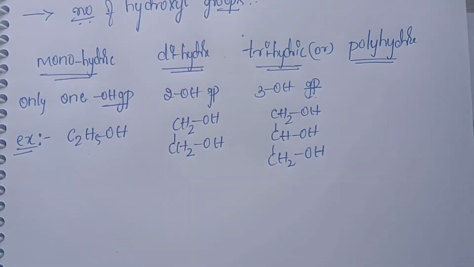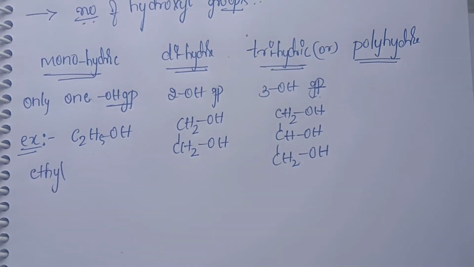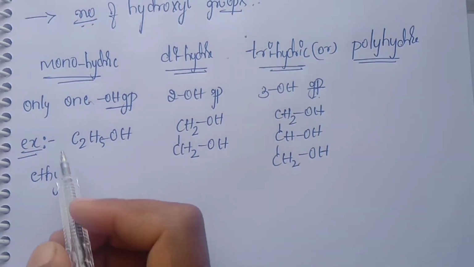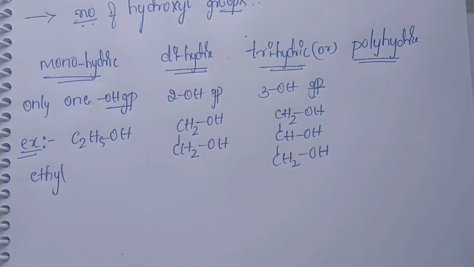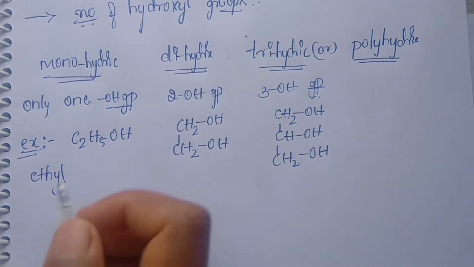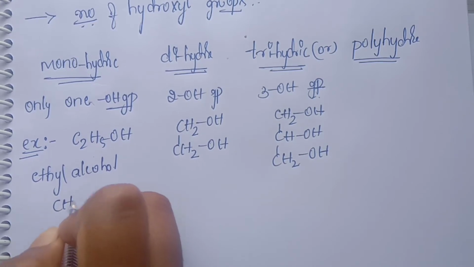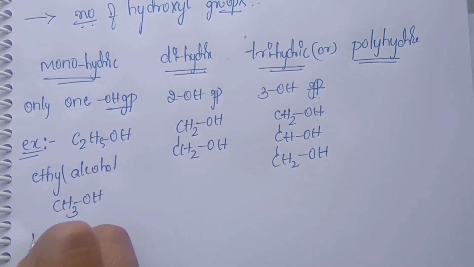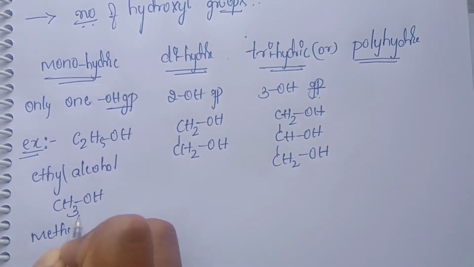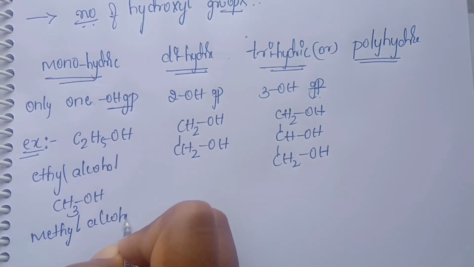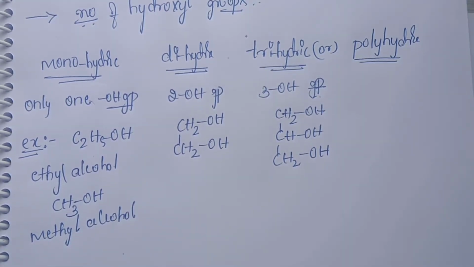Likewise, let's start the naming of these. C2H5OH is ethyl alcohol, that is simple ethyl alcohol. Another example is CH3OH, methyl alcohol. Methyl alcohol contains only one carbon atom.